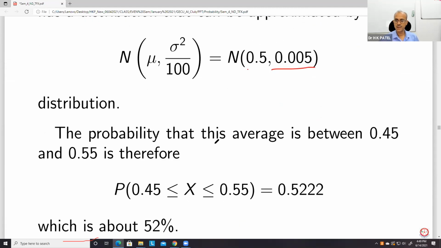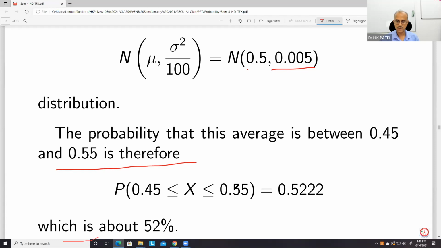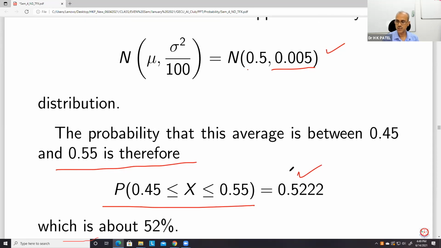The probability that this average is between 0.45 and 0.55 can be calculated with the help of this normal distribution, and it would be approximately 0.5, that is almost 52% of the time.